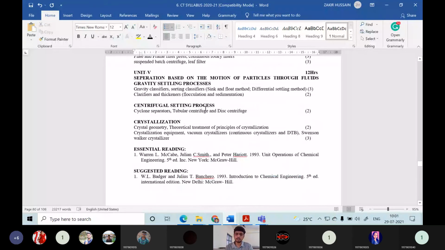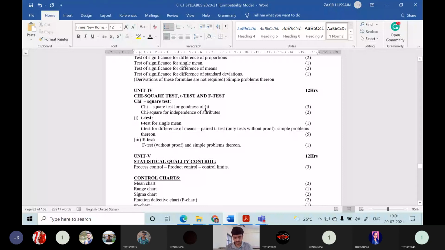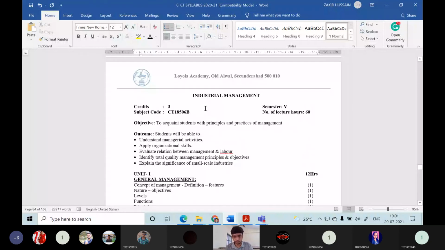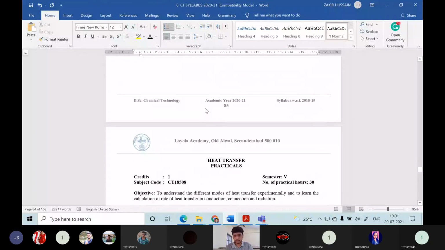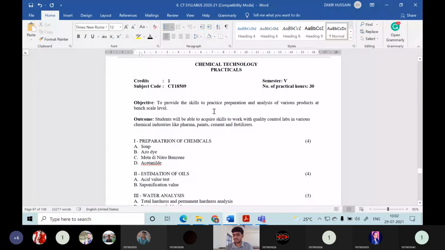So in that practical also you can know how to manufacture a soap, using natural raw materials like oil and caustic soda. So this one is the practical syllabus. In this practical syllabus, in order to equip you with the practical skills, this course has been kept here.